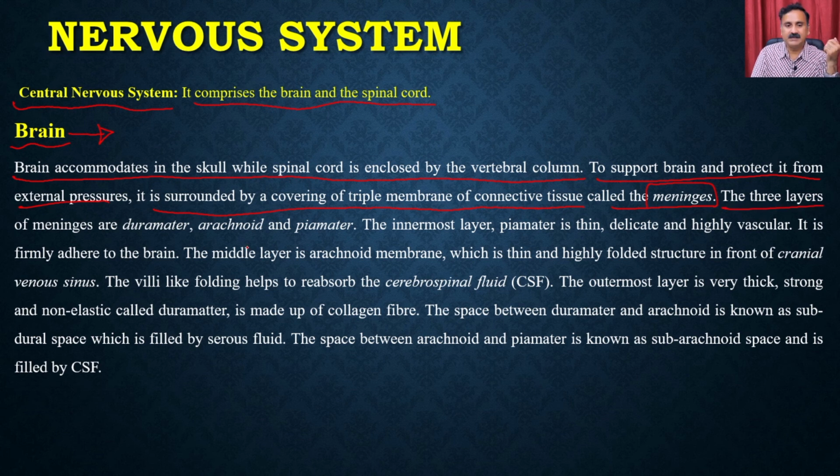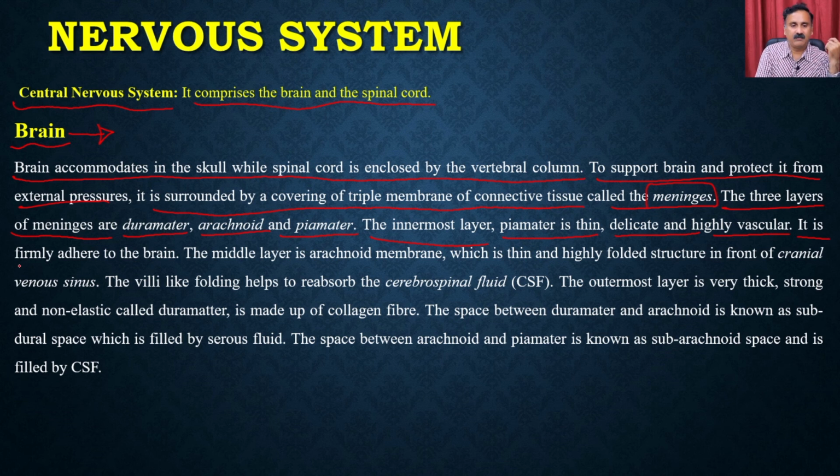The three layers of the meninges are the dura mater, arachnoid, and pia mater. All three membranes are sheaths important for protecting the brain. The innermost layer, the pia mater, is thin, delicate, and highly vascular, which means it has a very high blood supply.